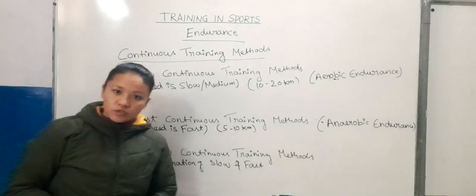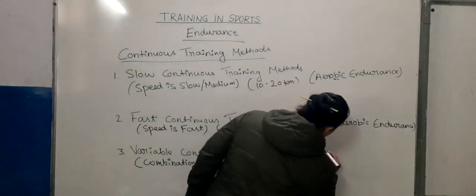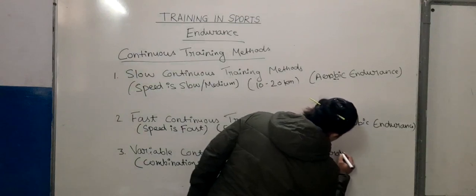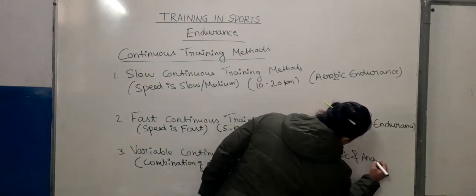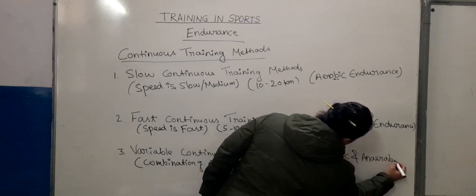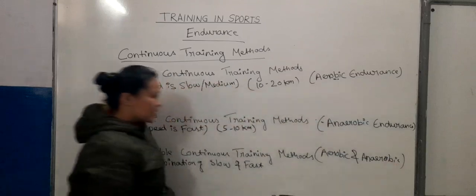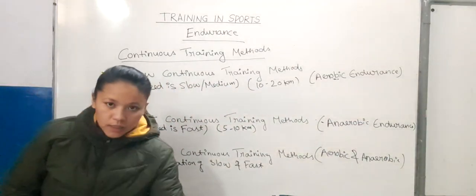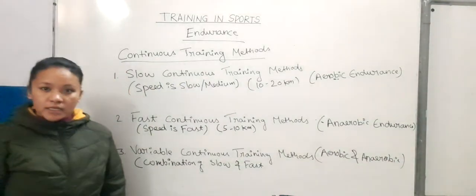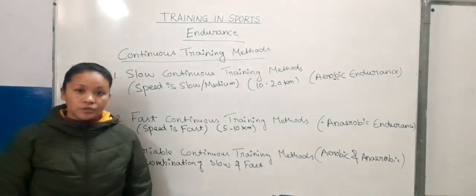Sometimes our speed is slow and sometimes fast. Therefore, it develops both aerobic and anaerobic endurance. This is about the continuous training methods through which we can improve our endurance.